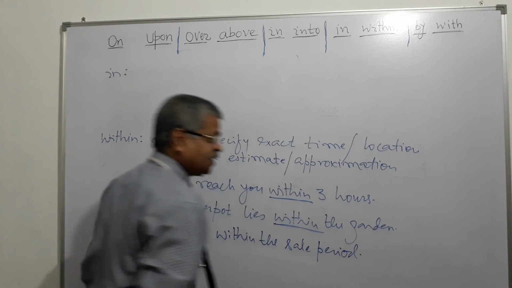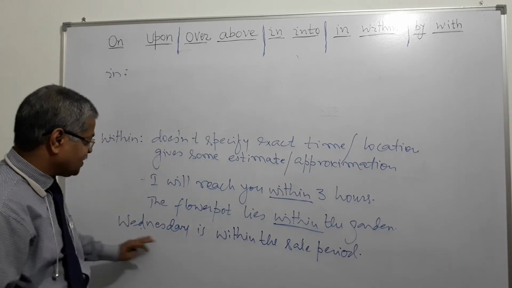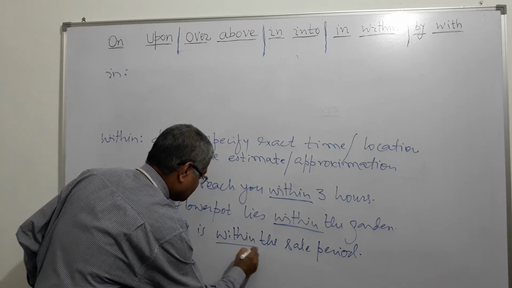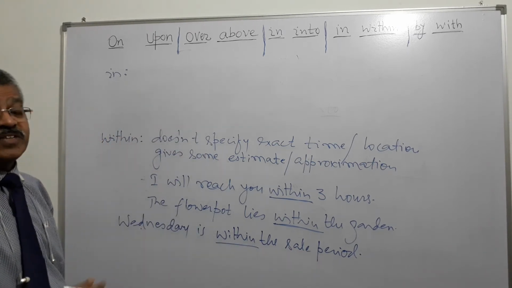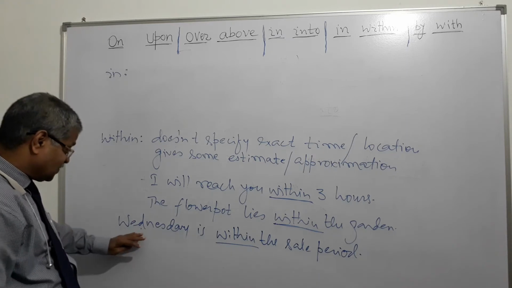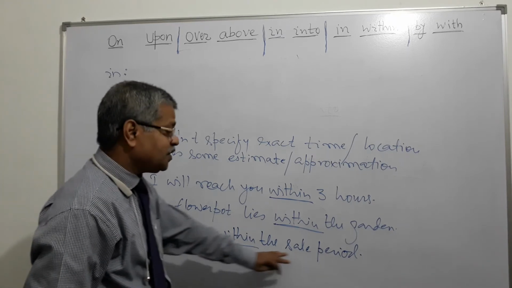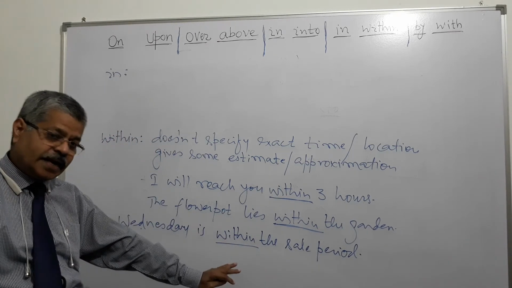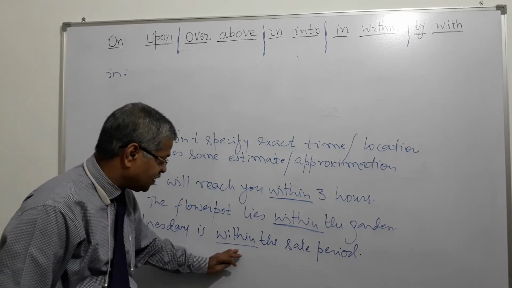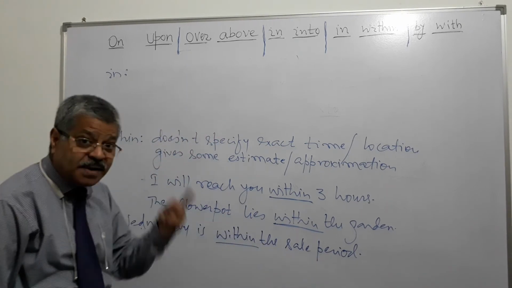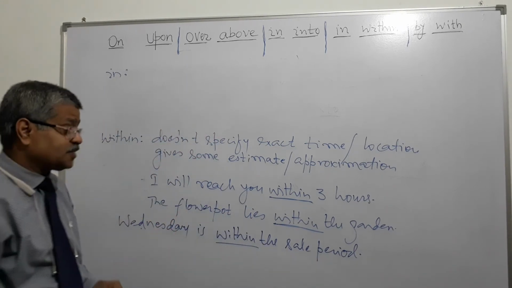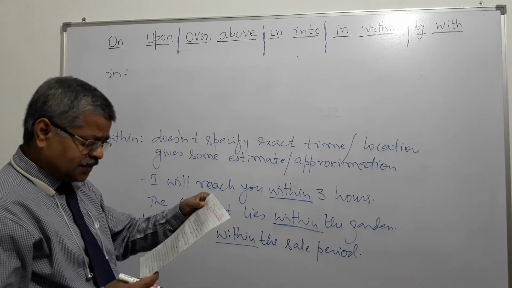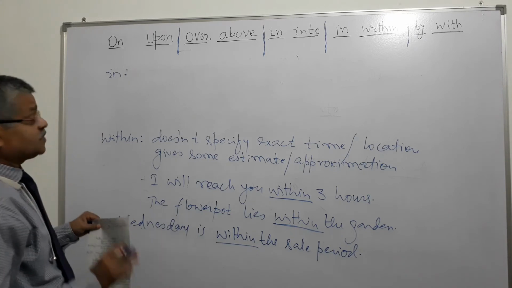Suppose a 15-day sale period is there, so Wednesday falls within that, but it's not exact. Here the sale period is not exact, from which date to which date, but it is said that Wednesday is within the sale period. But once we use within, the sale period is not exact, not specified, right? Then something definite.